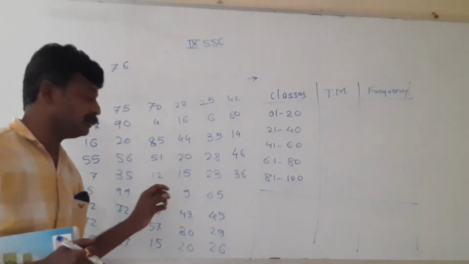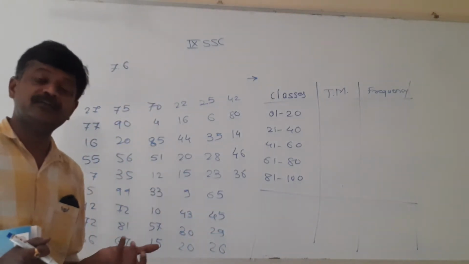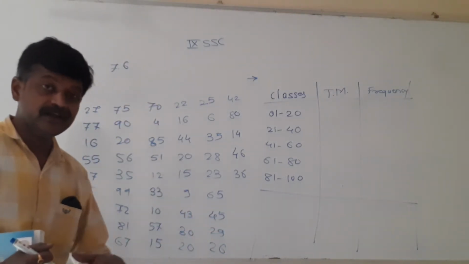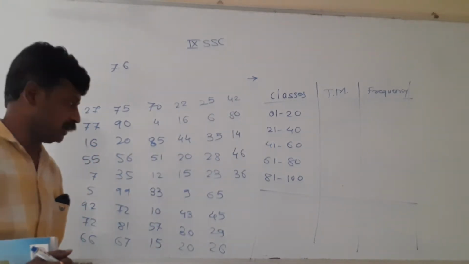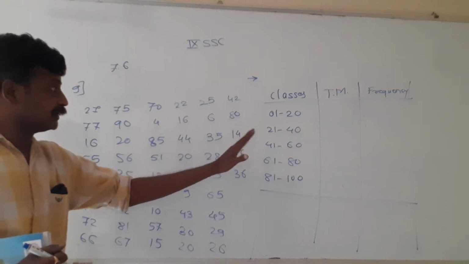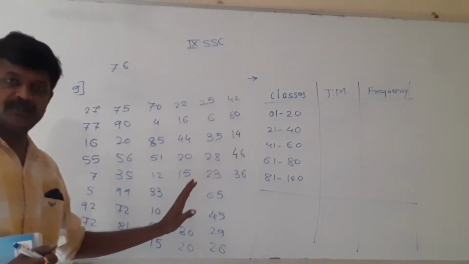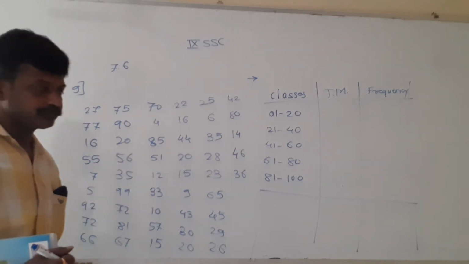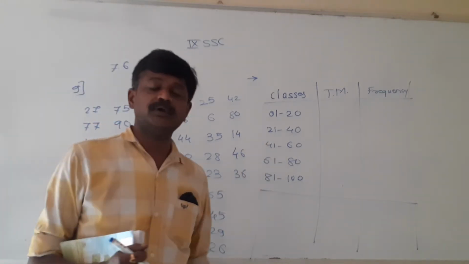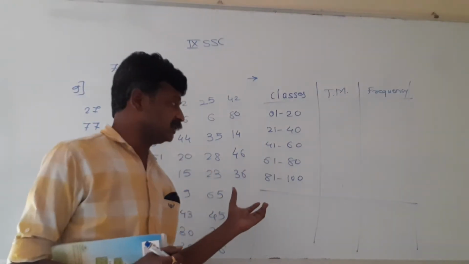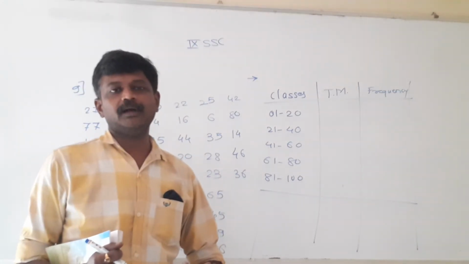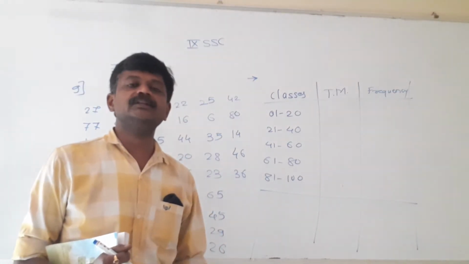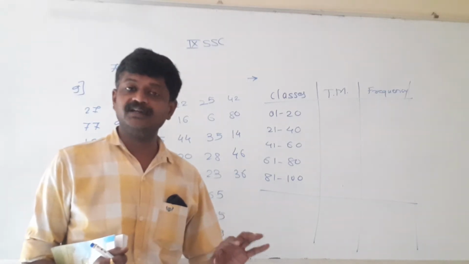If the information will be in the form of 9.5, 10.5, 11.5 also, then it is necessary that the classes should be continuous. Okay. So here either discontinuous classes or continuous classes, it will not matter as per the given data. Classes I am taking in this way. If you want to change anything as per your convenience, it is okay. Answer will be acceptable by board also and by teachers also. But only the thing is, it should be mathematically correct.